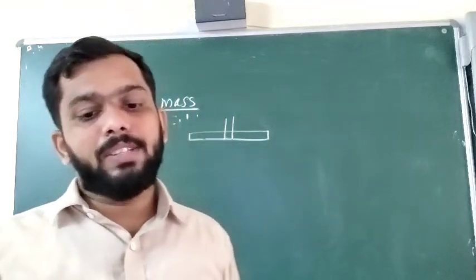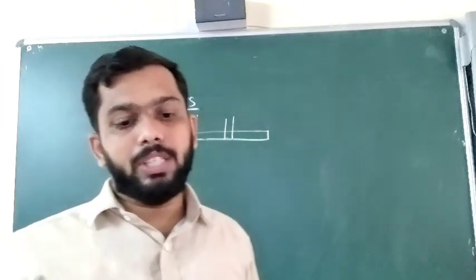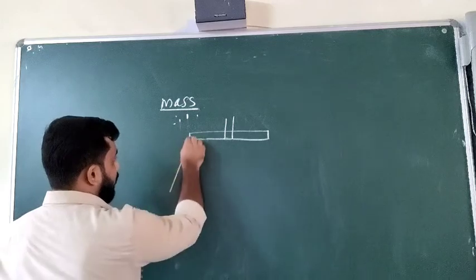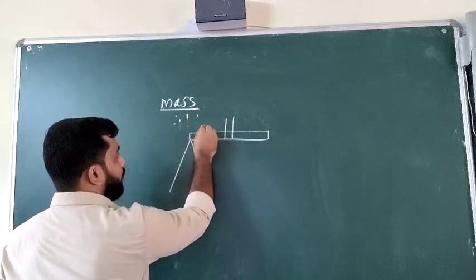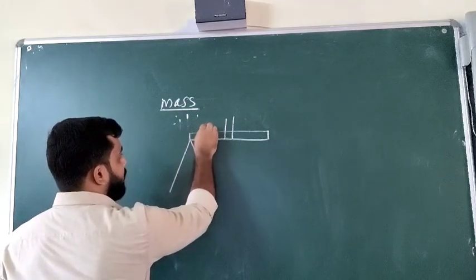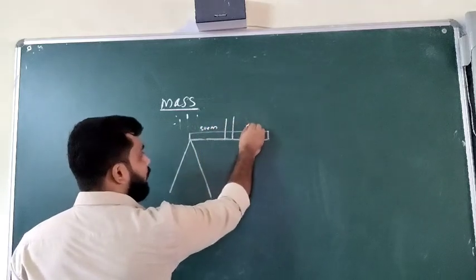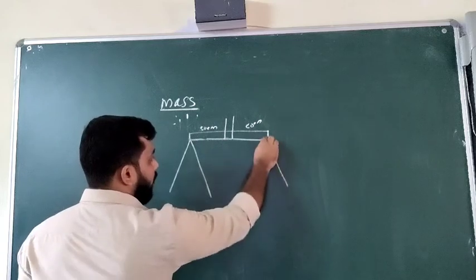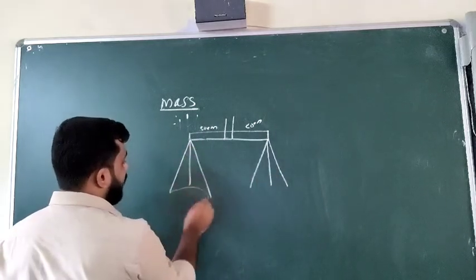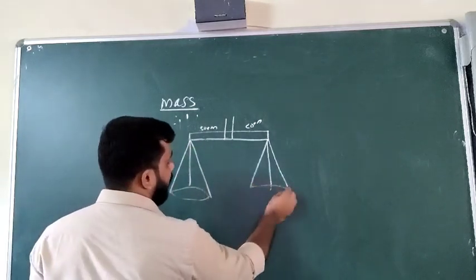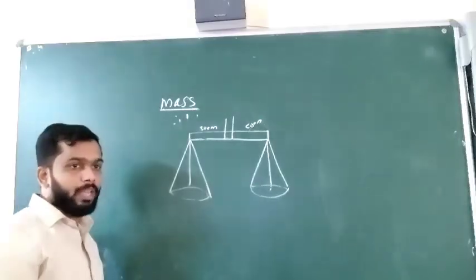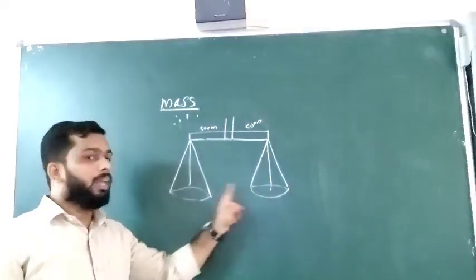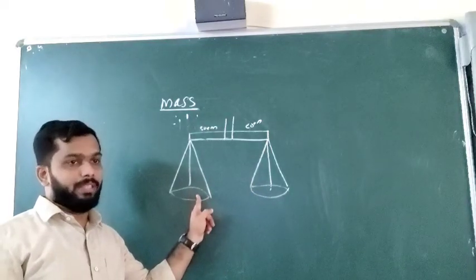Two identical pans are suspended at equal distances from the center. If this side is 50 centimeter, this side also will be 50 centimeter. A small pan will be suspended at equal distance.